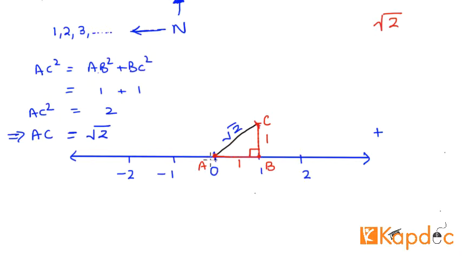So what I can do is then I can make use of a compass tool and then position it at point A, open it up to length AC, and then from there I create an arc such that it intersects with the number line at a point D. Now this distance AD is of square root of 2 units. So this is how you can basically find a precise point on a number line that shows the length of square root of 2, and square root of 2 is of course an irrational number. So this is how you can mark an irrational number on a number line, right?